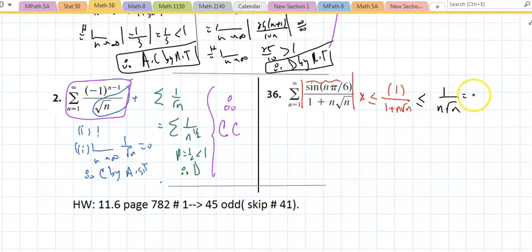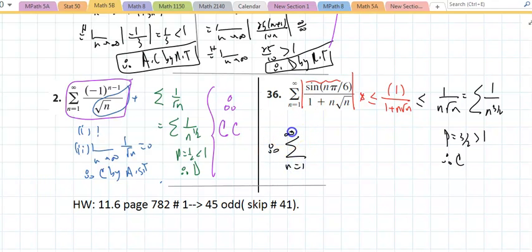We had enough practice with this. Isn't this 1 over n to the 3 halves? And isn't that a p-series with p bigger than 1, therefore converge? What's your conclusion? Therefore, the series n equals 1 to infinity of the sine of n pi over 6 over 1 plus n radical n is what? Absolutely convergent by the comparison test.